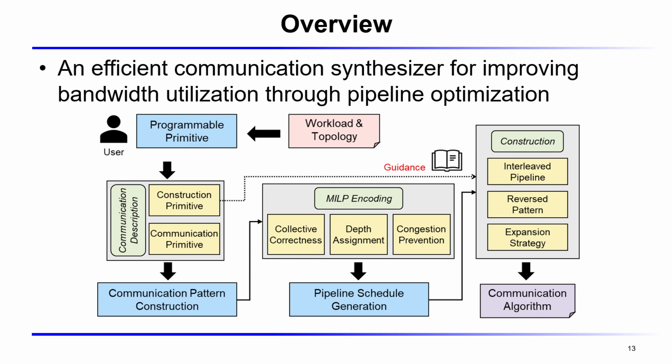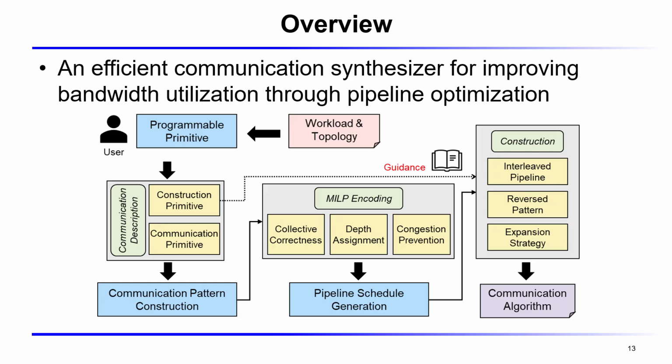The primitives are divided into 2 categories. Communication primitives define the basic operations like broadcast and reduce, and the construction primitives provide guidance for the pattern building, such as interleaving and reversal. With these inputs, we first perform communication pattern construction. In this step, we use MILP encoding to ensure correctness, assign proper depths, and prevent congestion.